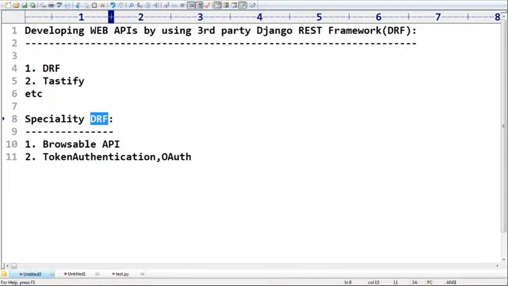DRF provides inbuilt security by providing several packages. Remember that. Even JWT is also, normal token authentication is different, JWT is the differentiation. JWT means JSON Web Token authentication. It is the normal token authentication. Okay, like next, third one, sir.